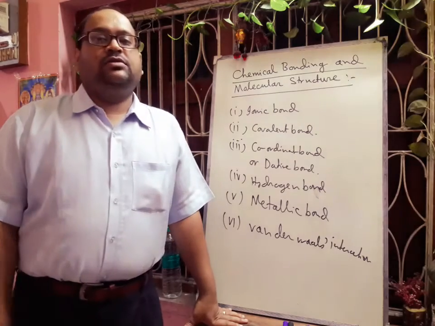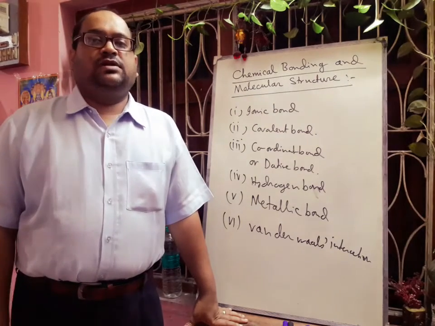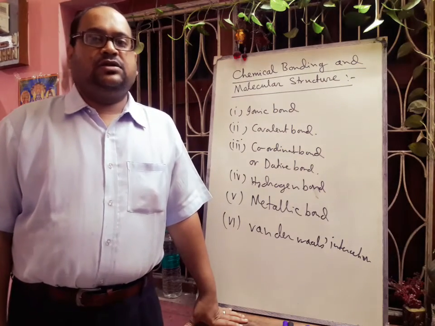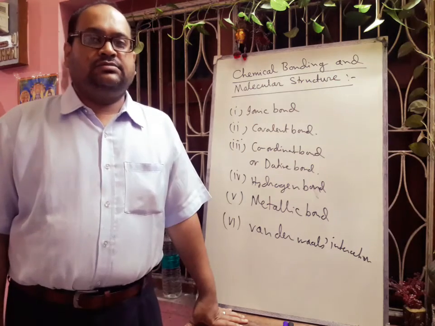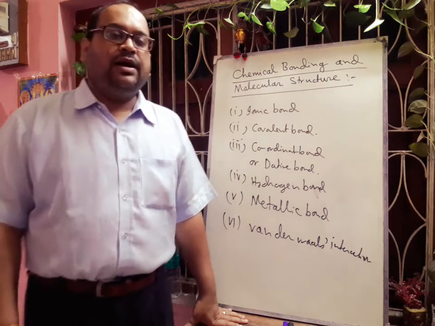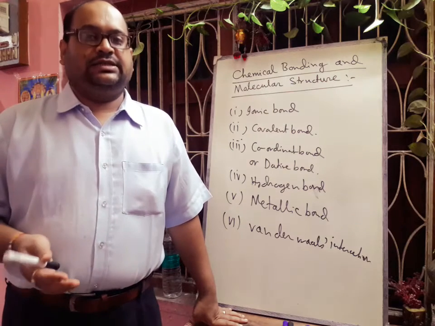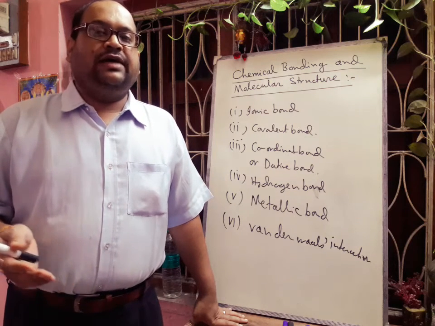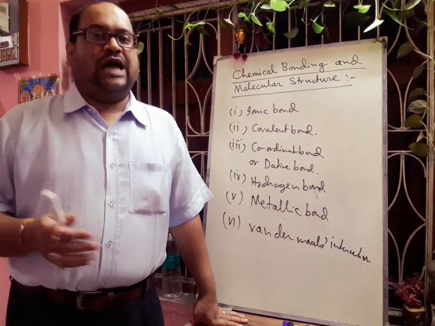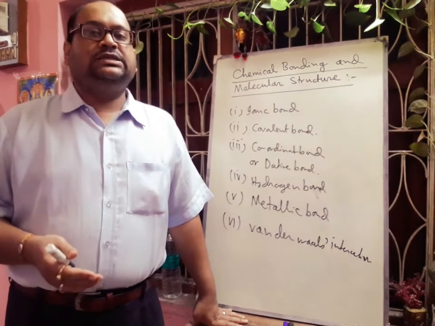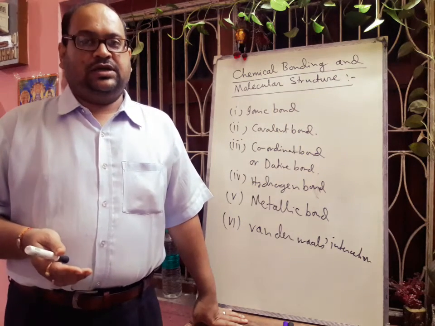Now, just now I told that ionic bonds are formed by the transfer of electrons from one atom to other atoms, and the number of electrons which an atom loses or gains while forming the ionic bond is known as the electrovalence.